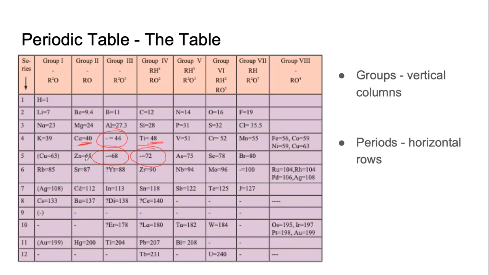Similarly, 68 is between 65 and 72. There is no magic. This is pure logic. So what he's doing is, he knows 65, he knows 75, and then he's saying there will be two more, going by the pattern of how the atomic masses are increasing. And he's also saying that the element that will be found with atomic mass 44, its properties will be similar to boron, aluminium, yttrium, indium.